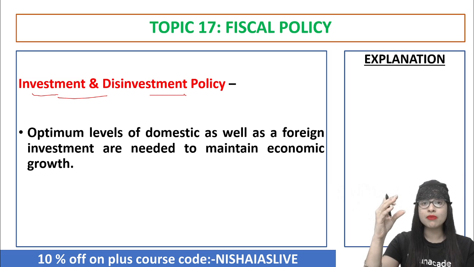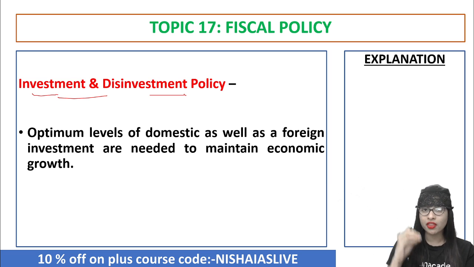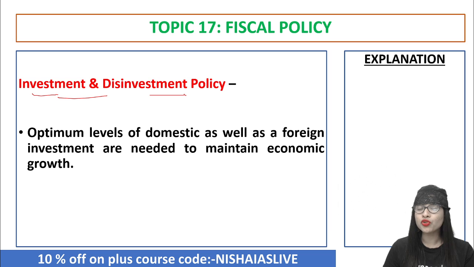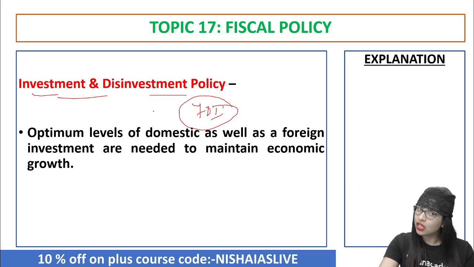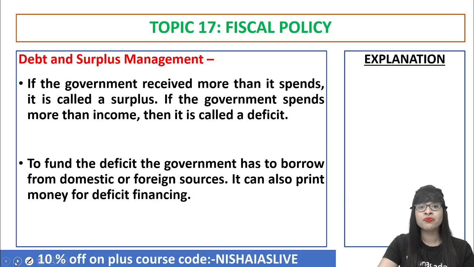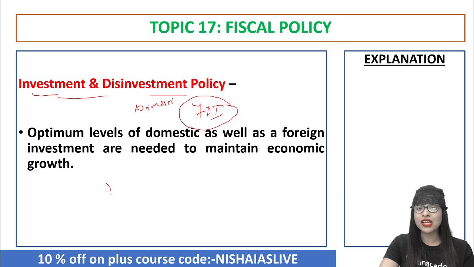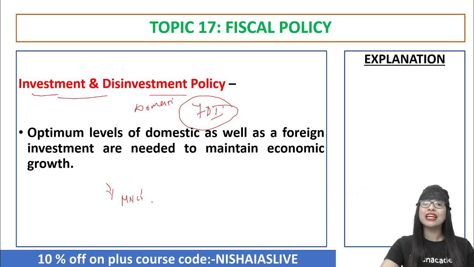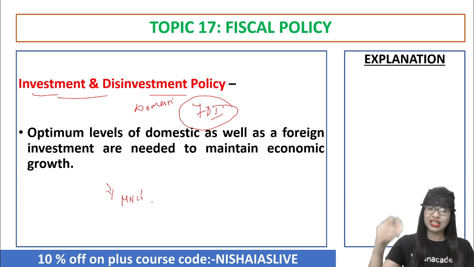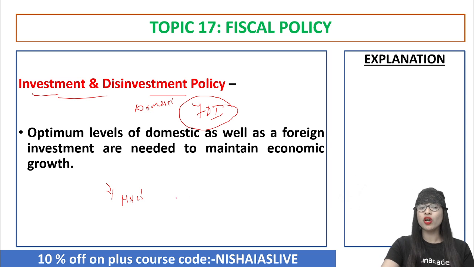The next important component of fiscal policy is investment and disinvestment policy. Now, the optimum level of domestic, that is within the country, as well as foreign investment, don't you think, is very important for maintaining economic growth? Yes, people think that FDI, foreign direct investment, is only required. It's not the case. Even the domestic level of investment is important if you want stable economic growth. But in that, FDI is quite important, I can tell you. More and more FDI means more and more investments, more multinational companies will come up, and more people get employment opportunities. As far as India is concerned, we are able to increase our economic activity to a greater extent. That is why FDI has always been emphasized.